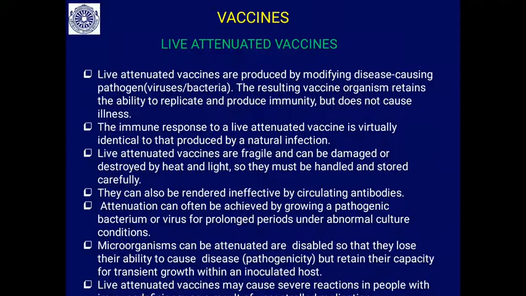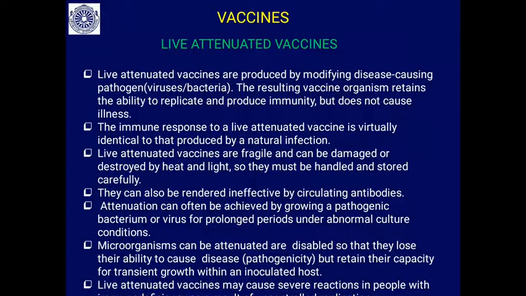Microorganisms can be attenuated or disabled so that they lose their ability to cause disease, or pathogenicity, but retain their capability for transient growth. They can grow for a while, not for a longer duration, within an inoculated host. So they bring immunity to the host.